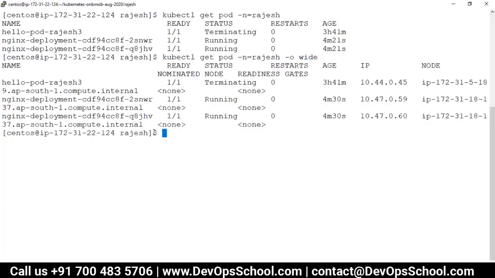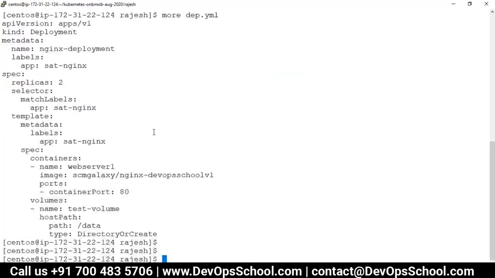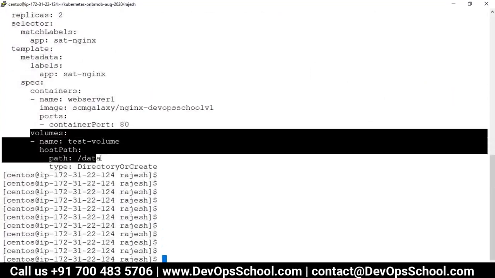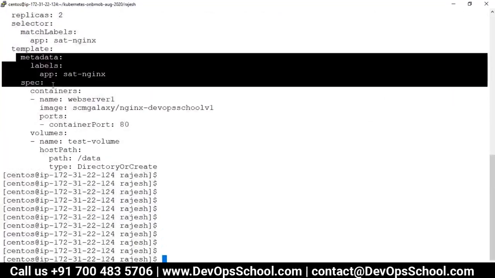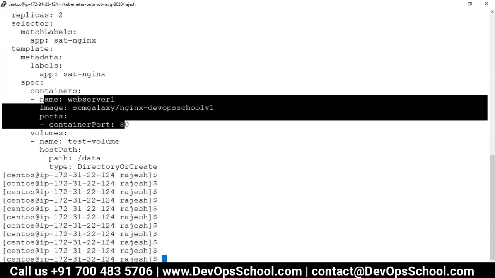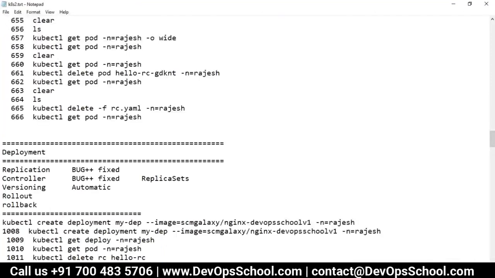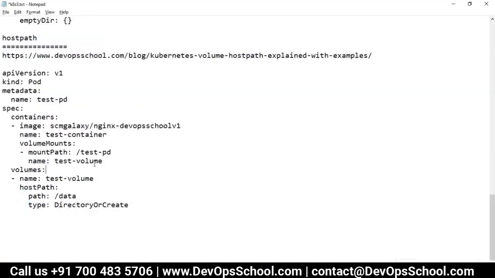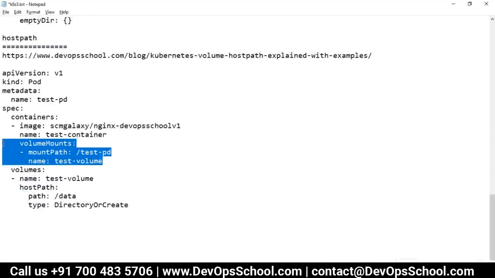Now I want to check the deployment one more time, whether it's correctly done or not. So see here, I added the volume, that's okay, but I don't have it inside the container. That's my mistake. So I am going to add this inside. Let's do this.